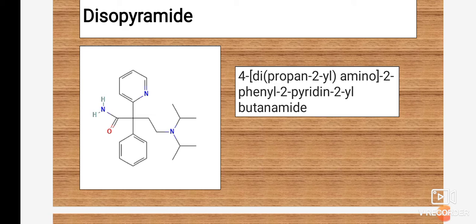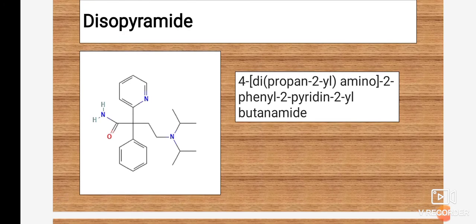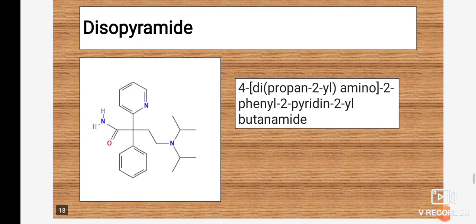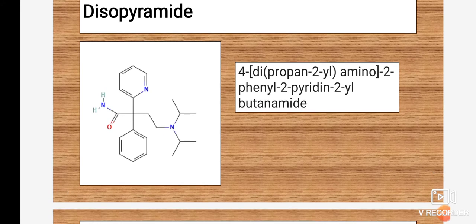So due to the presence of the diisopropyl amino group and pyridine, the drug is named disopyramide. If the question arises in the exam, give the structure of disopyramide. You can easily understand that disopyramide contains the diisopropyl amino group as well as the pyridine nucleus.